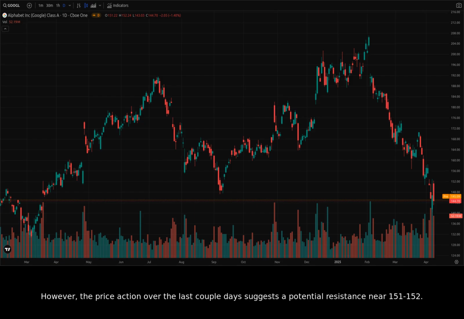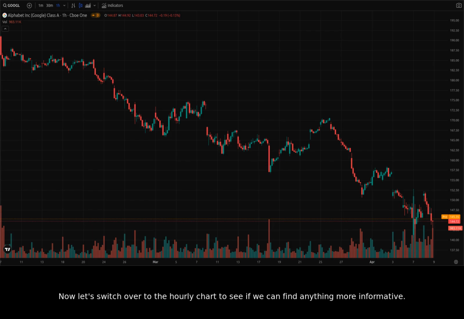However, the price action over the last couple days suggests a potential resistance near 151 to 152. If the price can break above this level, it could signal a bullish continuation. Now let's switch over to the hourly chart to see if we can find anything more informative.